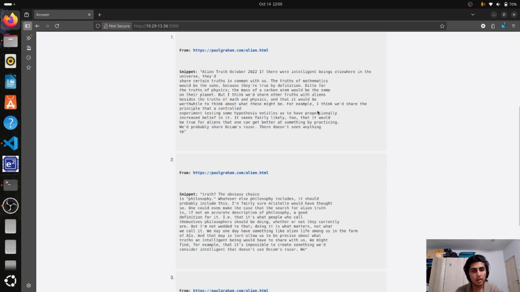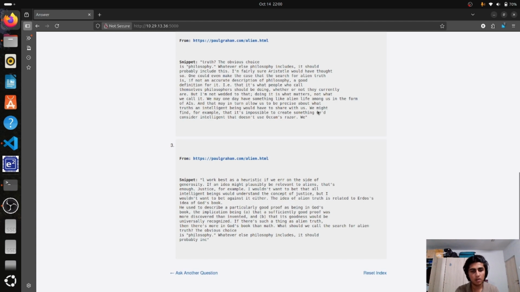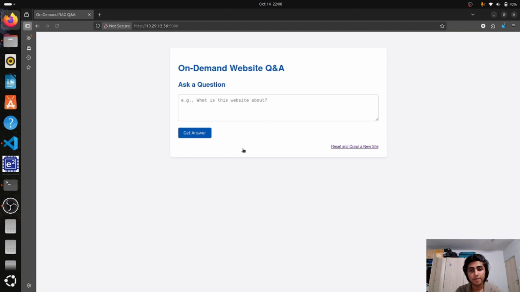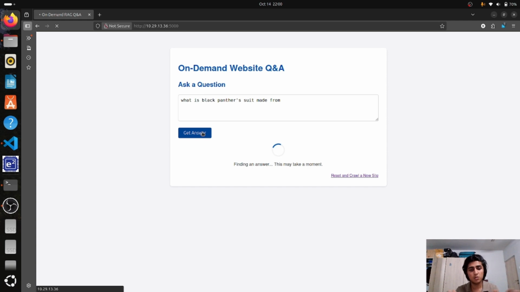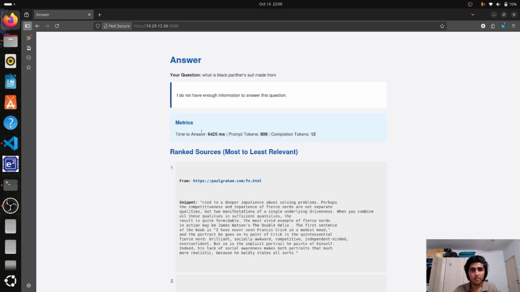Before that, let's check our safety guardrails. What happens if we ask a question that cannot be answered from the crawled content? Let's just say, what is Black Panther's suit made from? The system should recognize this information is not there and politely refuse to answer. As you can see, it says I do not have information to answer this question, with the metrics as well.